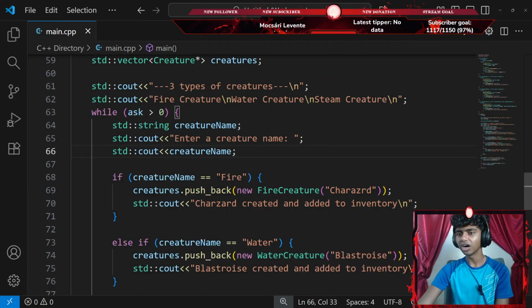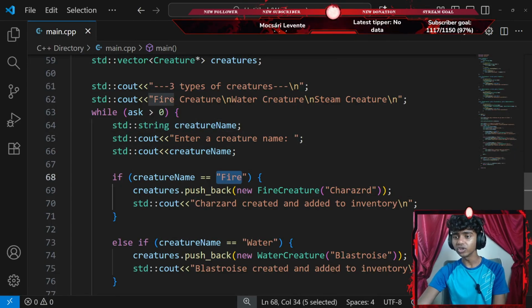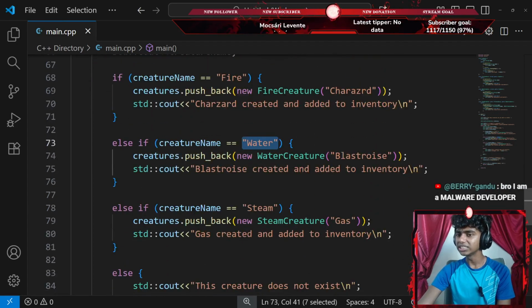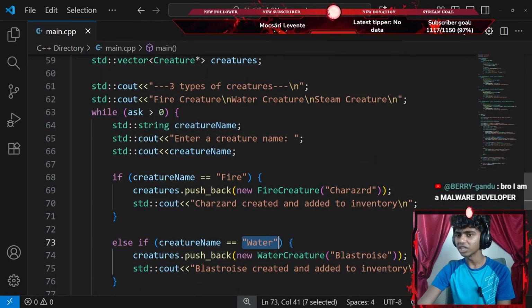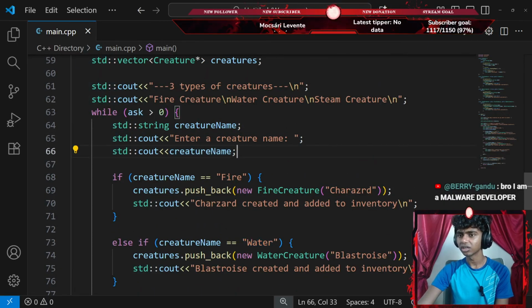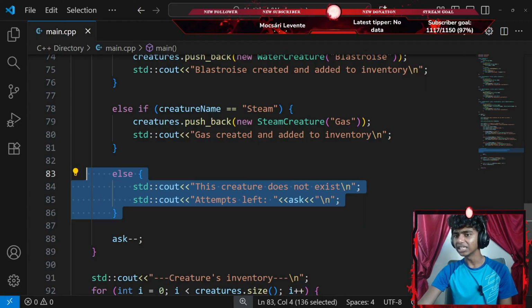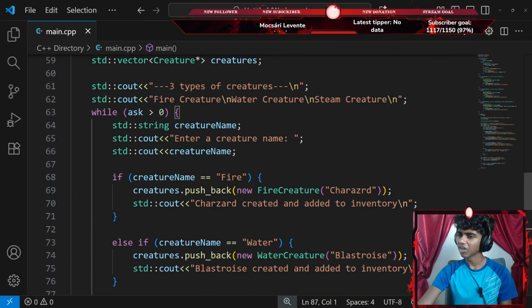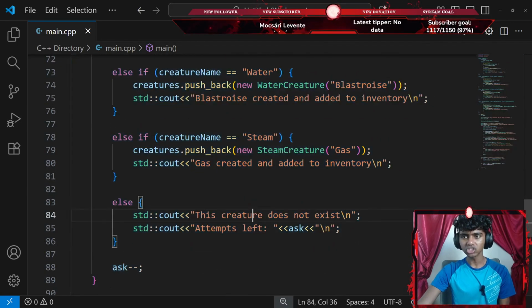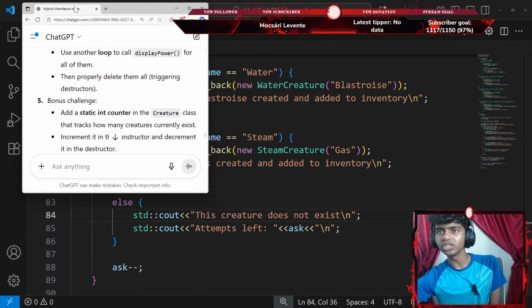Wait, did I make the creature name variable a standard string equals to fire, water, or steam? Okay, so first I did get the value of this. Honestly, let me go with something like, let's see. What happens if I delete this? That's an else clause. This creature does not exist. Okay, honestly, let's go with Control C, copy that. Let's get some ChatGPT here. Guys, I feel like I honestly did everything correct.